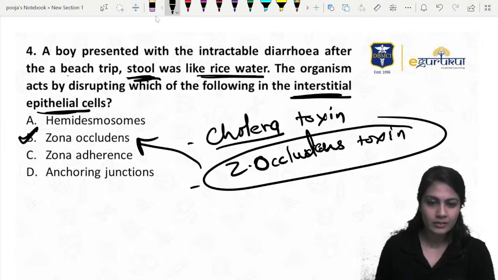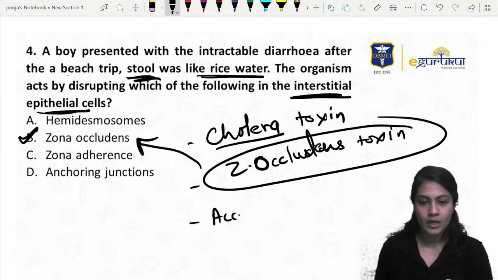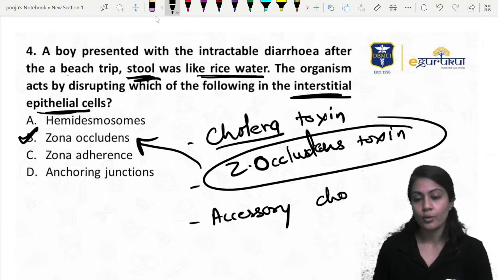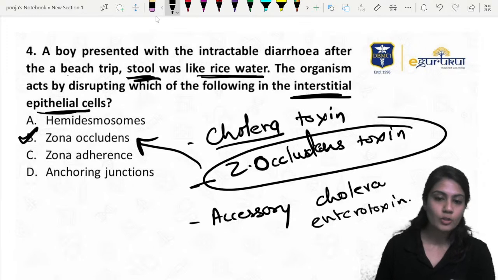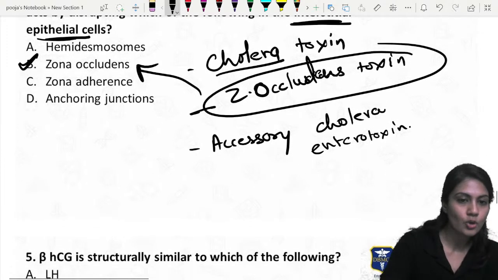And the three main toxins, just remember, it also secretes accessory cholera enterotoxin also. So three types of enterotoxin it is going to release. One of the toxins that we talk about, Zot toxin, is the zona occludens toxin, which will act on the zona occludens.